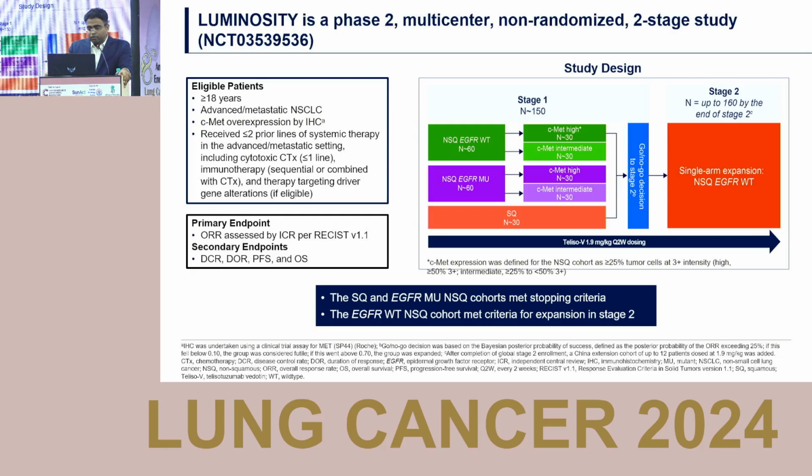They found that non-squamous EGFR mutated and squamous were not eligible for further testing, so only the non-squamous EGFR wild type continued into stage 2. The primary endpoint of this study was overall response rate, and the secondary endpoints were disease control rate, duration of response, PFS, and OS.